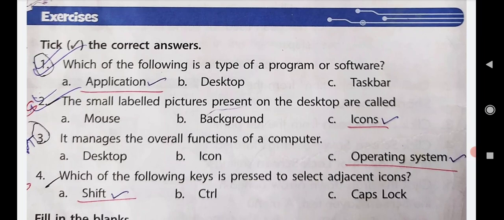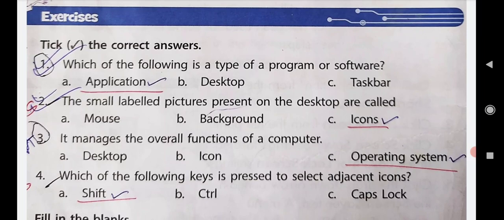Then come to the second one. The small labeled pictures present on the desktop are called: A. Mouse, B. Background and C. Icon. Can you guess the correct answer? Yes, it is icons.